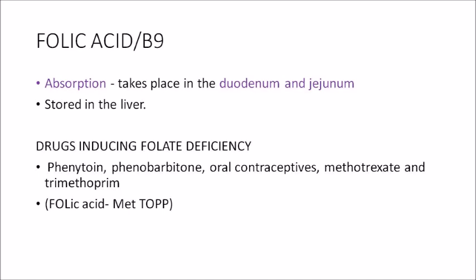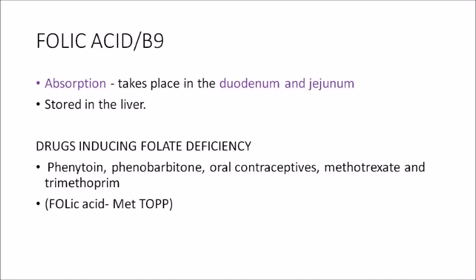Where in the body is folic acid absorbed is an important question. It is absorbed in the duodenum and jejunum, and it's stored in the liver, just like vitamin B12. B12 is also stored in the liver. B9 shows a lot of interactions. The presence of many drugs can induce the deficiency of B9.